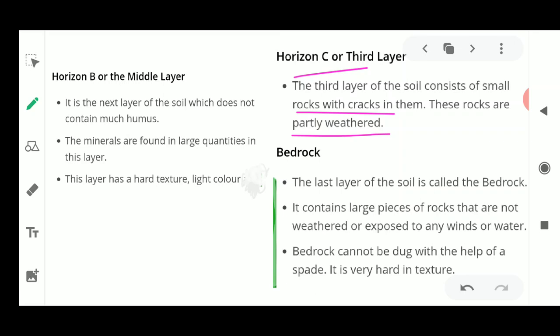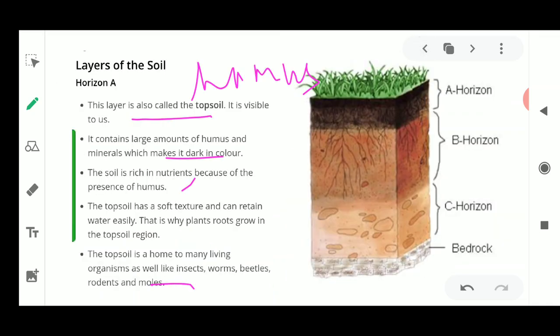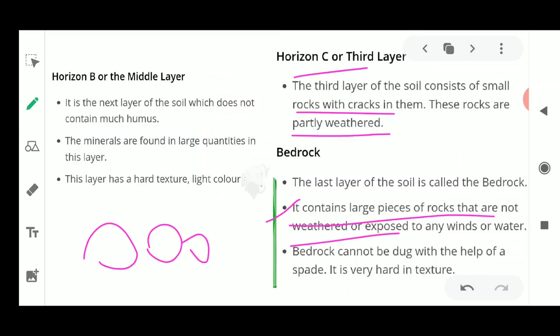And the last layer of the soil is known as the bedrock. This is the last layer which contains only rocks, and they are not weathered or exposed by any wind or water, means they are the complete rocks which are present at the base, as you could see here in the diagram. Because of which it is also saturated with the groundwater. Fine. Now these bedrocks cannot be dug with the help of a spade, so it is very hard in its texture.